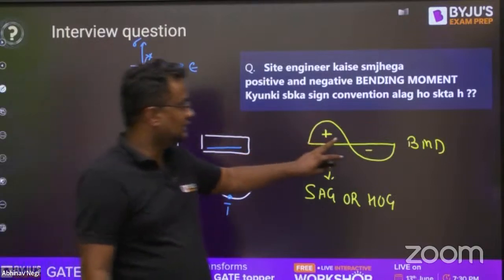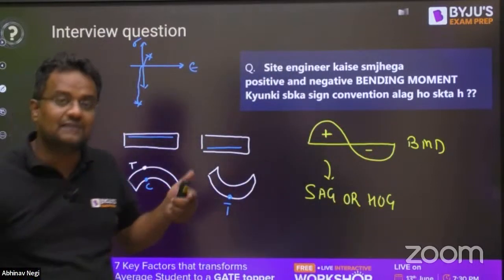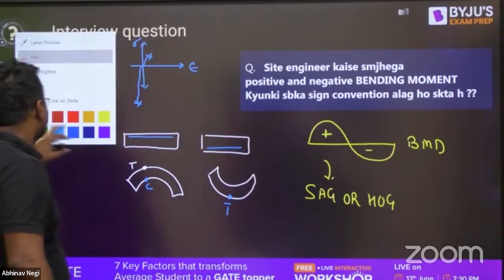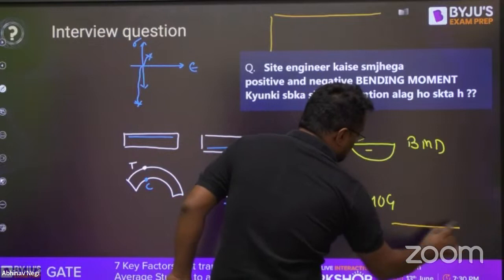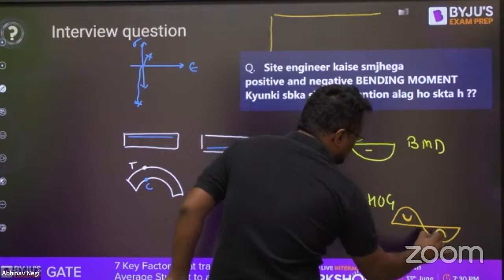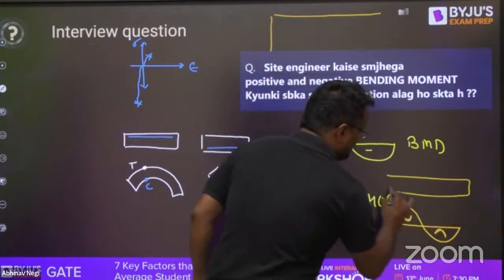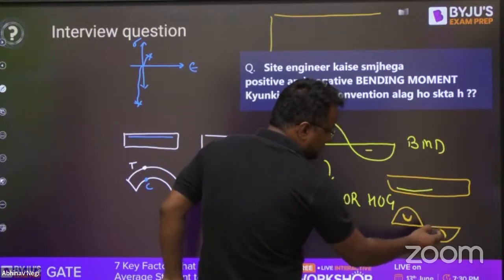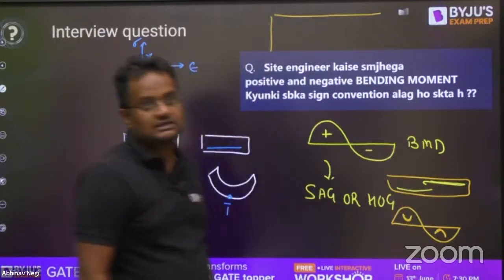If somebody has given the drawing to a site engineer with plus and minus, how will he know? Sign conventions can be different for different people. That is why plus and minus is usually not written on the site. Usually a symbol is drawn. If this symbol is made, the tension is coming at the bottom, so steel will be provided here. If this one is made, the tension is coming at the top, so steel will be provided here. So instead of plus and minus, they use these kinds of signs.